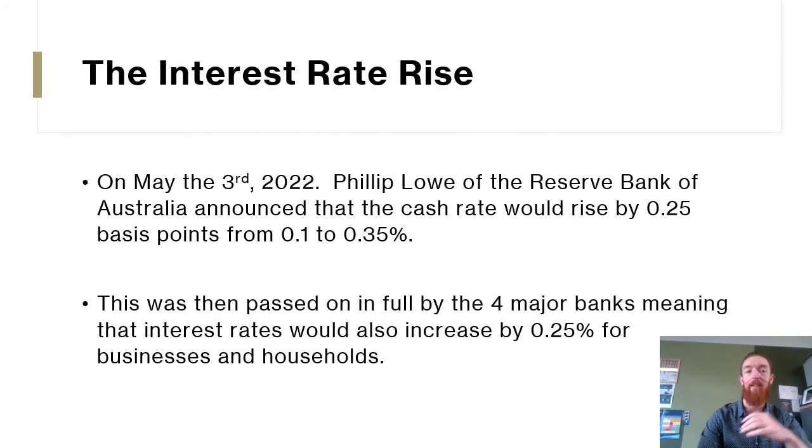Philip Lowe from the Reserve Bank of Australia announced that the cash rate would rise by 0.25 basis points from 0.1 to 0.35. The first time in 11 years the cash rate has risen. This was then passed on in full by the four major banks, meaning that interest rates would increase by 0.25% for businesses and households.